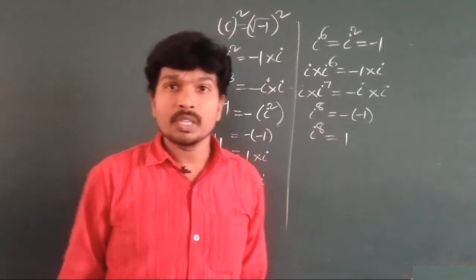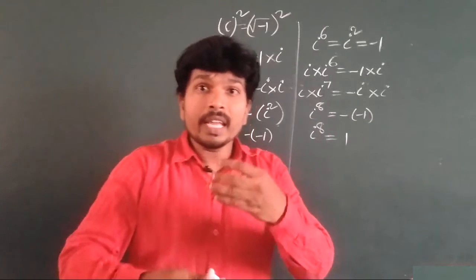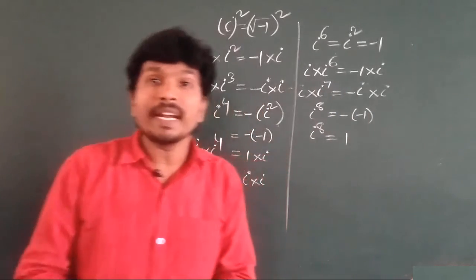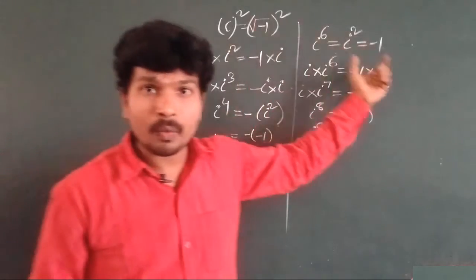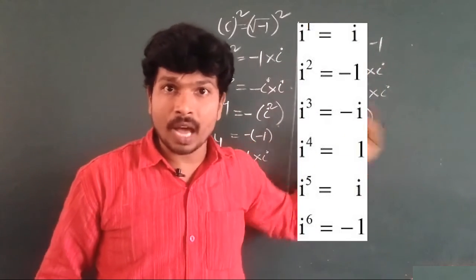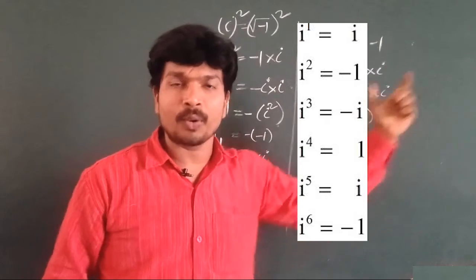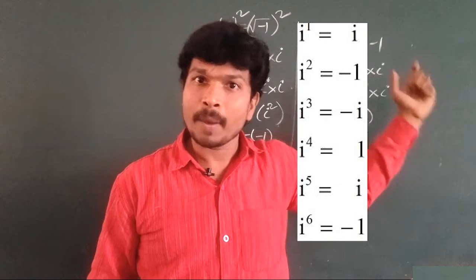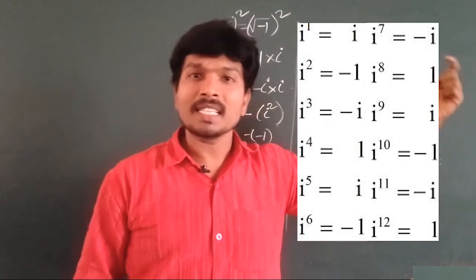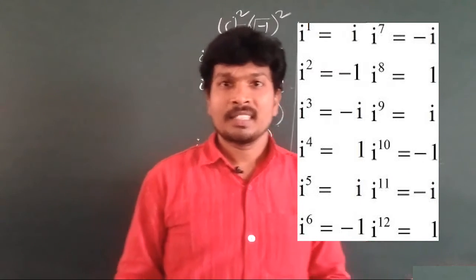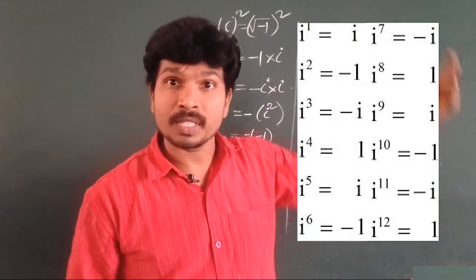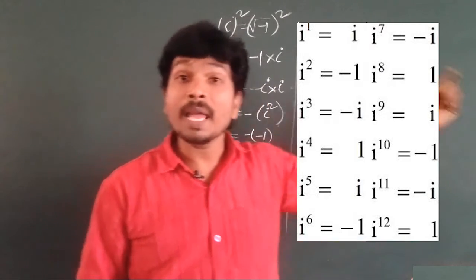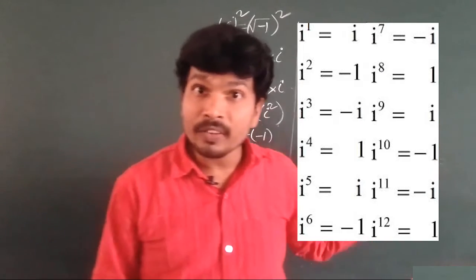From this, what did you observe? For every consecutive integral powers of iota, the same values are repeated. I power 1 is I, I square is minus 1, I cube is minus I, I power 4 is 1, I power 5 is I, I power 6 is minus 1, I power 7 is minus I, I power 8 is 1. It is repeated after 4 terms. Again I power 9 is I, I power 10 is minus 1, I power 11 is minus I, I power 12 is 1.